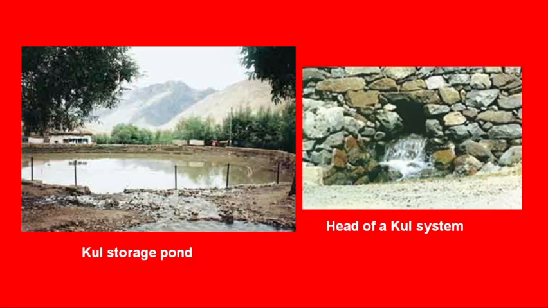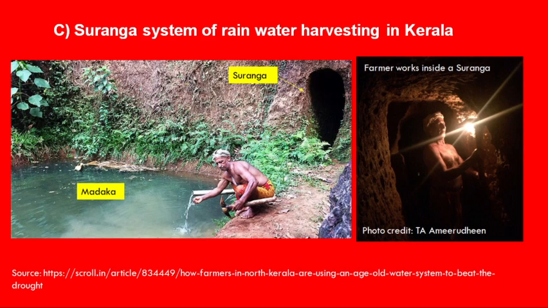So these are some of the pictures of the Kul system of water harvesting. On the right side, you can see the head of a Kul system, which is lined by stones. And on the left side, you can see a pond of a Kul system, which is built near the village. The water is taken from the glaciers through this head system, and it is then stored in the earthen pond or tank in the village. So that is practiced in Himachal Pradesh state of India.